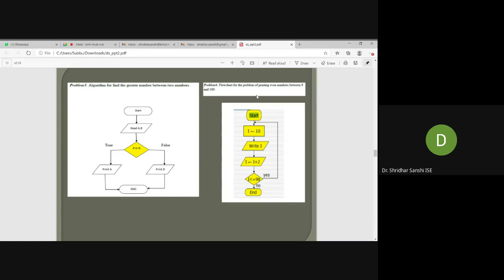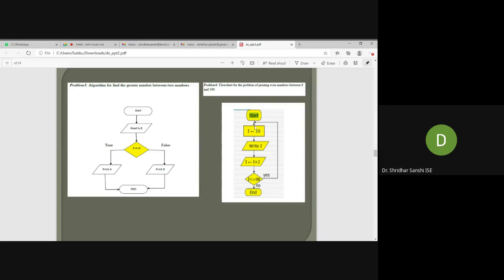Okay. So next is using a loop. So how you need to write it is: check the flowchart for the program printing even numbers between 9 and 100. Okay, here it is 9, not 0. So start. We are initializing I to 10, because after 9 the first even number is 10. So that's why we are initializing 10.